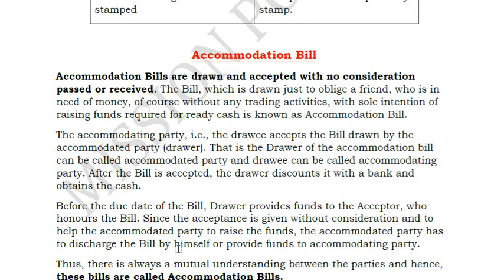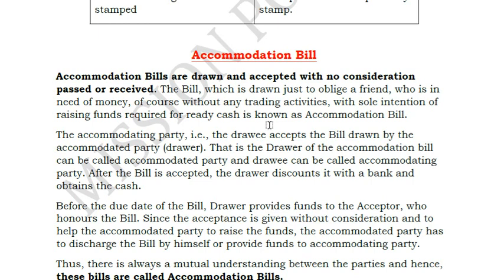So accommodation bills are nothing but the same kind of bills of exchange, but here instead of a trade relation, it is just made in terms of a friendship relation. That means a friend requires money and he doesn't have the money, so he goes to some other friend and asks him to lend the money. So they both draw a bill of exchange, and the person who has the bill of exchange goes to the bank immediately, discounts the bill of exchange and gets the money, and at the due date the friend pays the bank and he gets the money from the person who actually claimed it.